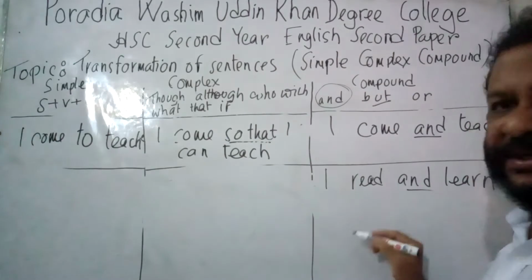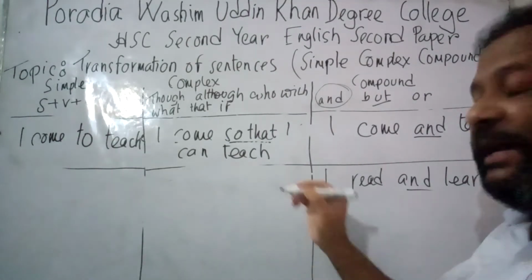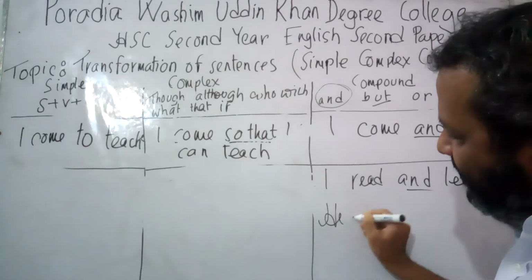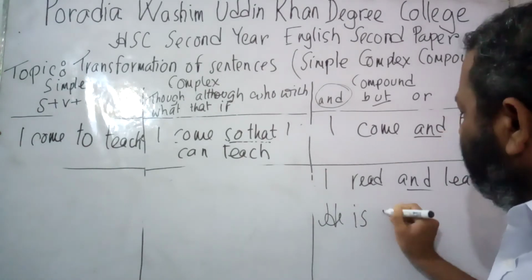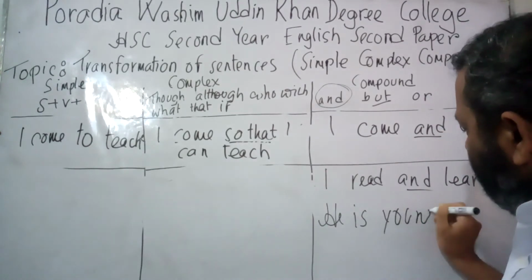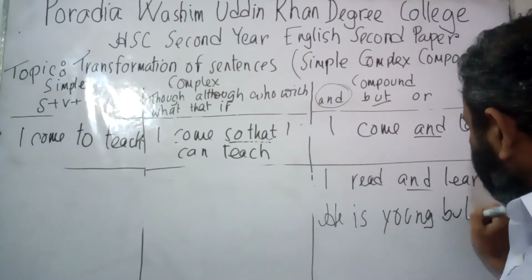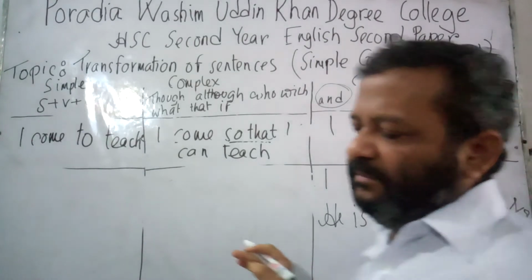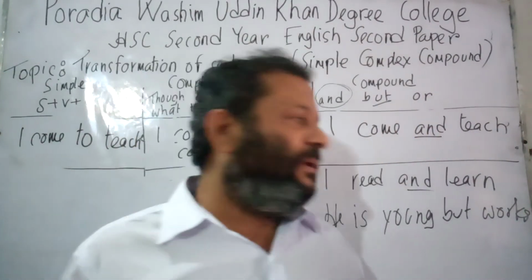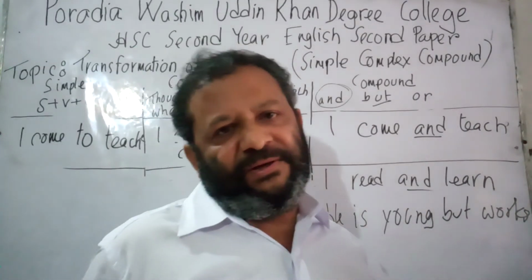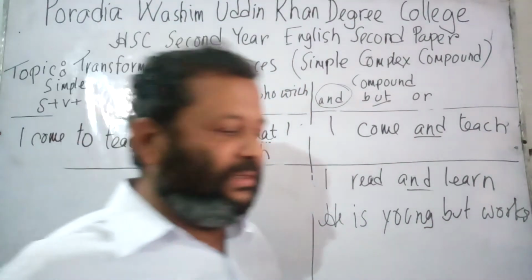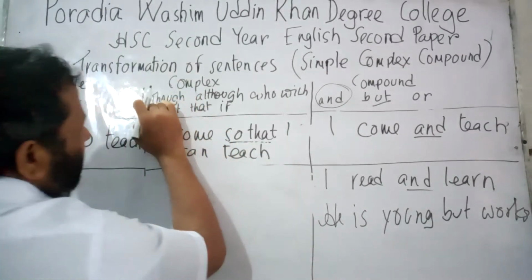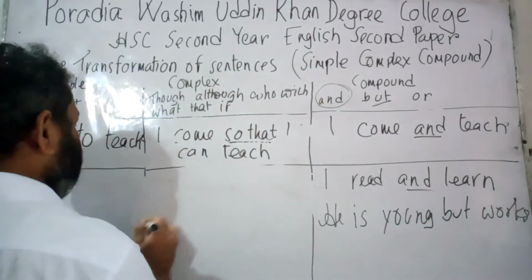Now, let us write another sentence by the conjunction but. He is young. He is young but works. Here, young means that he is a very little boy. He is young but works. Now I have got the word but here. So if I convert the sentence into complex, I am to use either though or although. Let us use although.